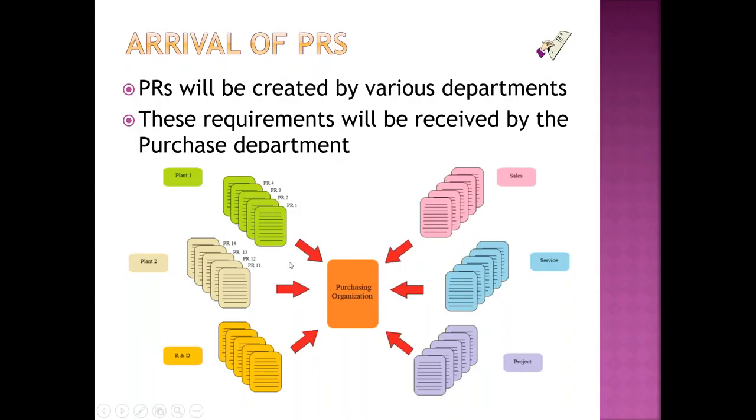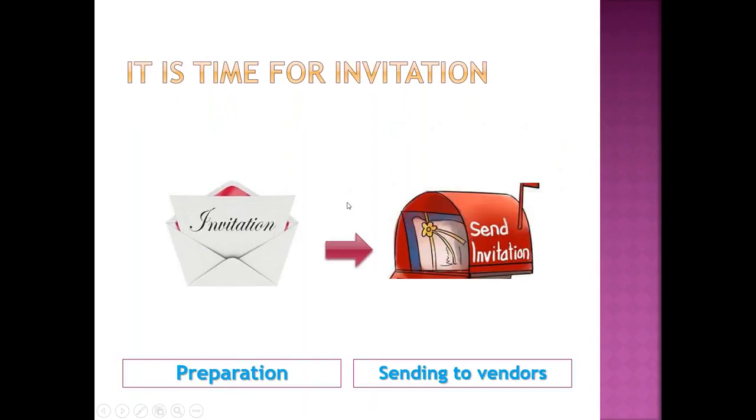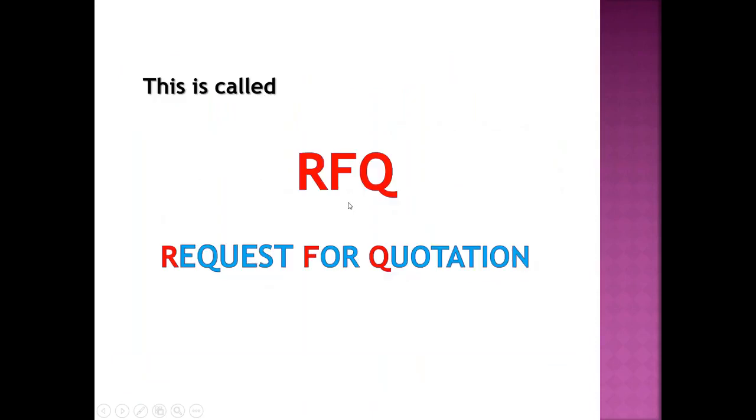But what about the earlier documents? These are not going to be created by the purchase department. These are all created by the other department who wants the material. So PRs are going to be created by the other department. PRs arrive at the purchase department, and based on these PRs, we take action from the purchase department by creating one invitation and sending it to various vendors. So with the RFQ, we are requesting various vendors to submit a quotation.